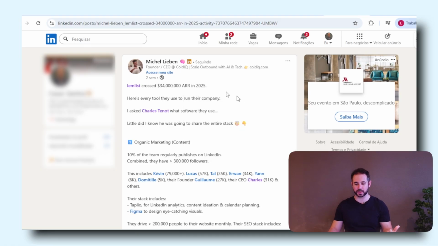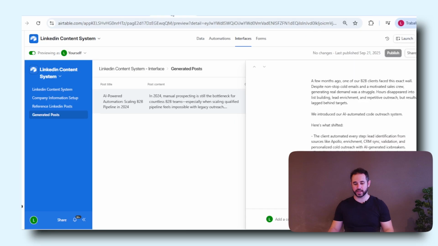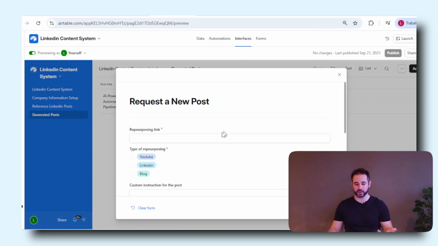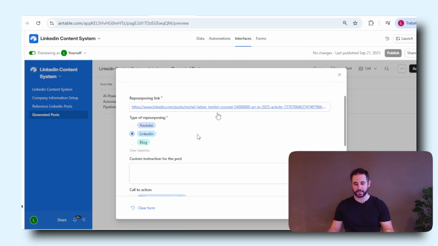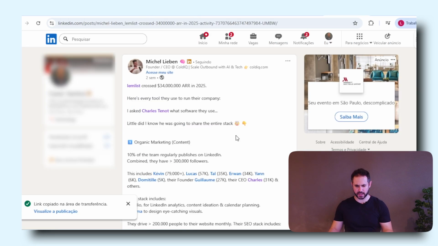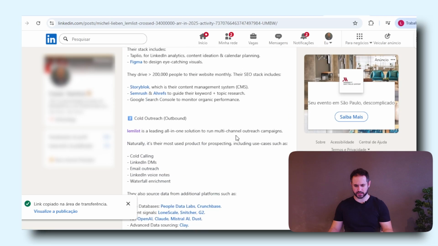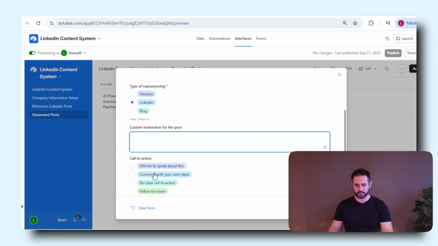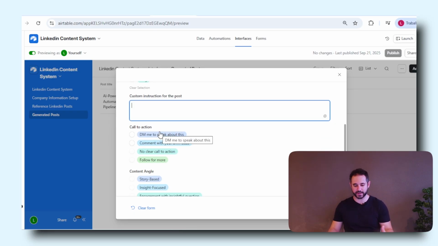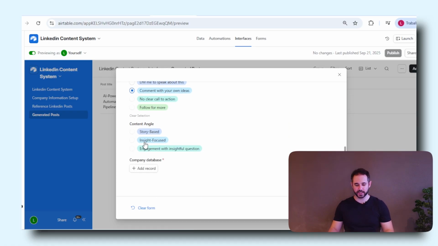So copy, sorry, this was in Portuguese. And now we're going to ask for a new post, but we want to use this post as a reference, right? So it's a LinkedIn post, and let's see, what's this post about? It's how Lemlist crossed this much money. I don't want to give any custom instruction for now. I'm going to just let it create by itself. We'll use a comment with your own ideas, call to action, and maybe an insight-focused question.